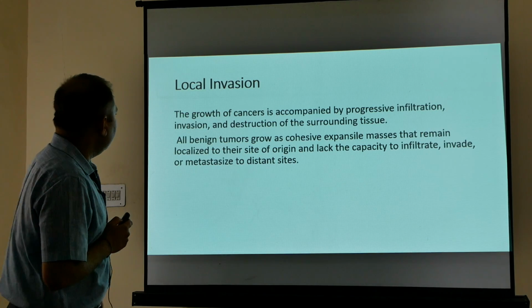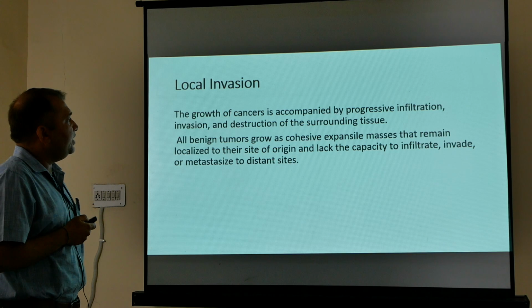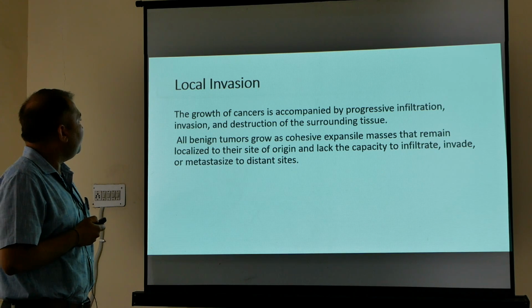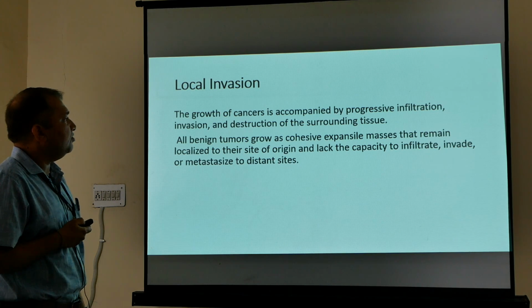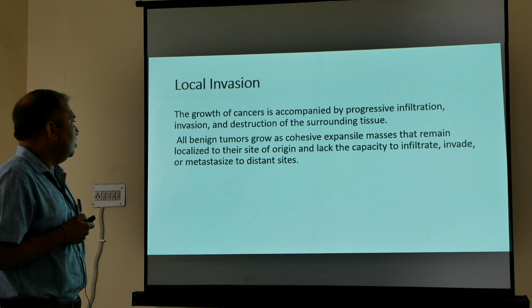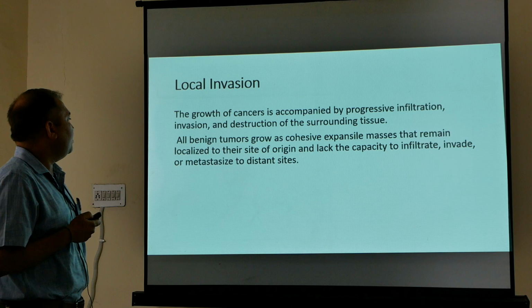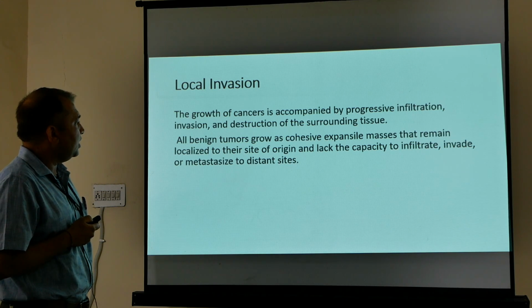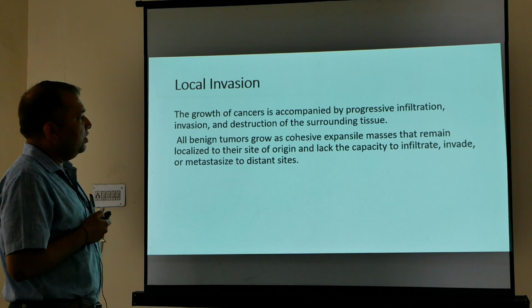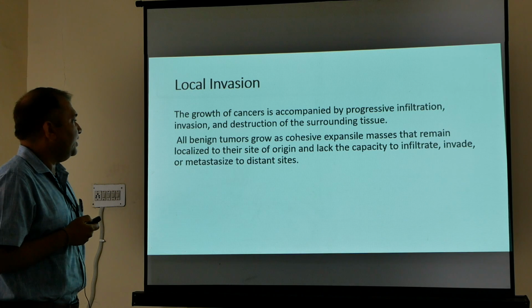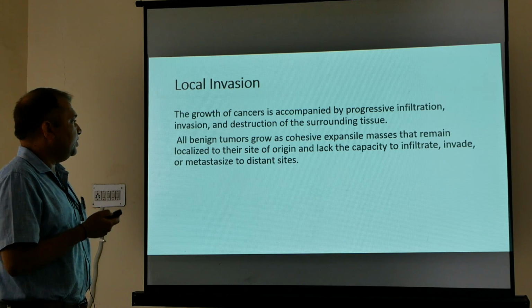Local invasion. The growth of cancer is accompanied by progressive infiltration, invasion and destruction of the surrounding tissue. All benign tumors grow as cohesive expansile masses that remain localized to their site of origin and lack the capacity to infiltrate, invade or metastasize to distant sites.